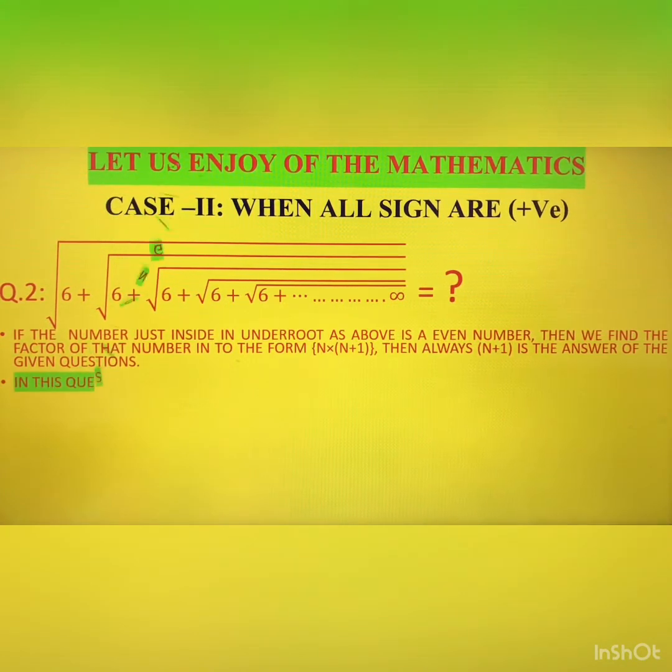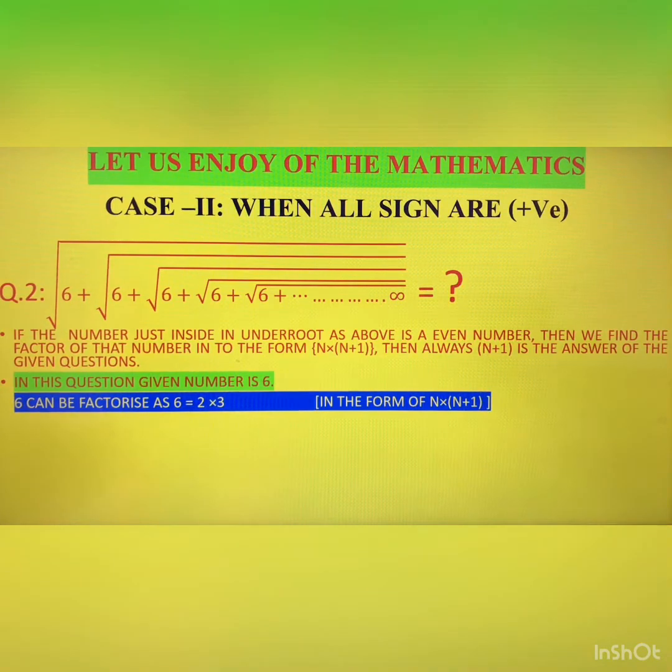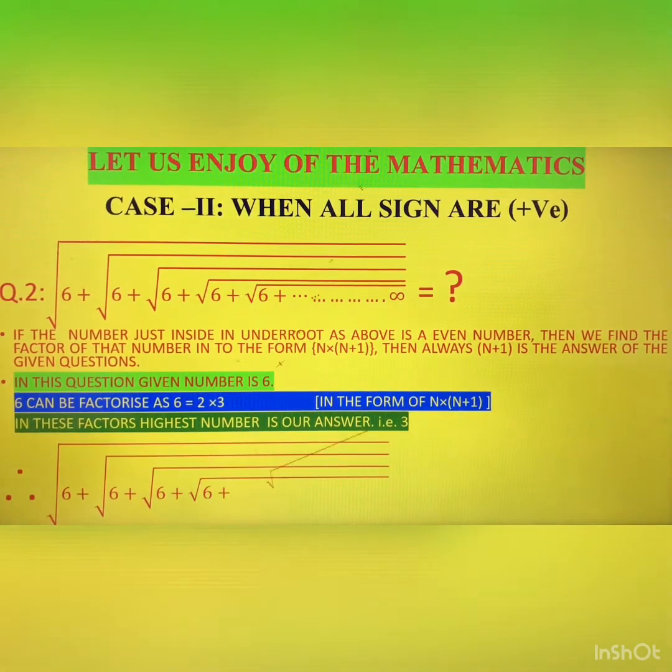So dear, here the question is under root 6, and the given number just inside the root is 6. So this is an even number, therefore we find the factors. The factors of 6 are 2 into 3, means the difference of 2 and 3 is only 1. Okay, this is in the form of n plus 1. Okay dear, now moving to the next step. Then the answer of this question is the highest factor. The highest factor is 3. So the answer of this question is 3. Without solving this question, you can tell the answer within 1 second. So dear, the answer of this question is 3.